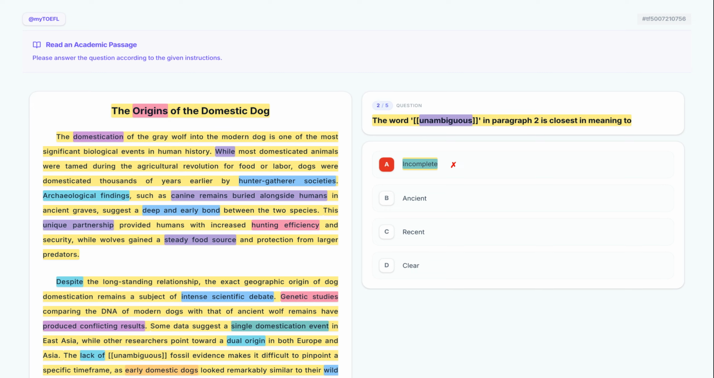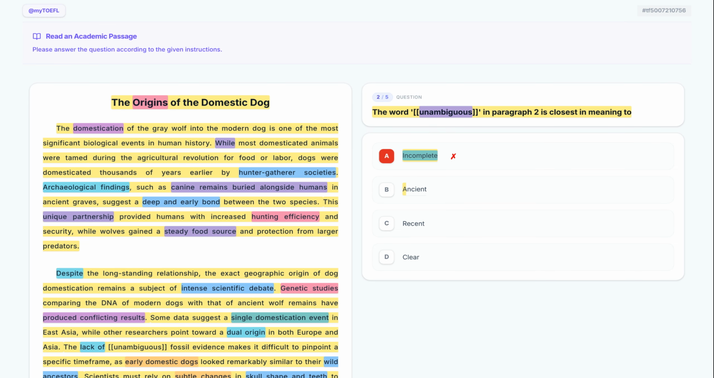Now let's examine option B. Ancient. Option B is ancient. The fossils are certainly ancient, but the sentence is about the lack of a specific quality that makes dating hard. Saying there is a lack of ancient fossils wouldn't make sense here. Eliminate it.